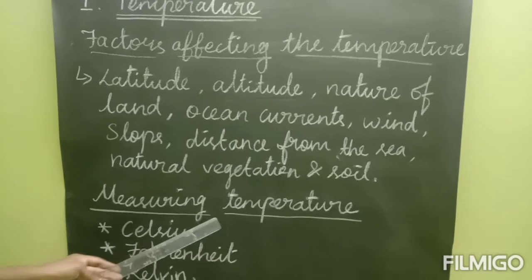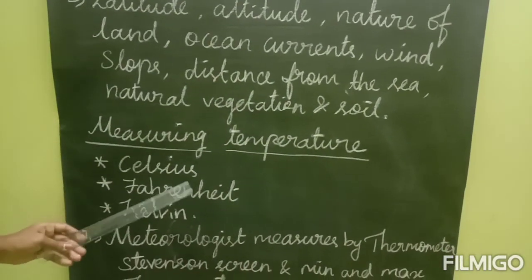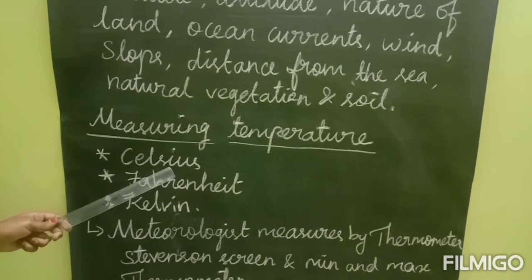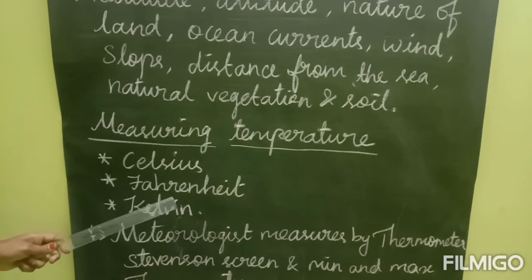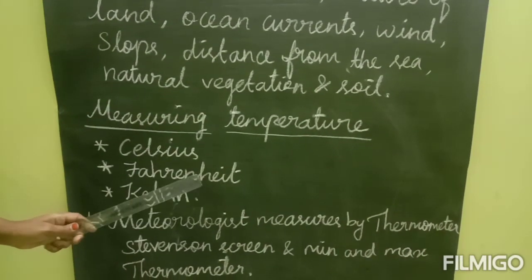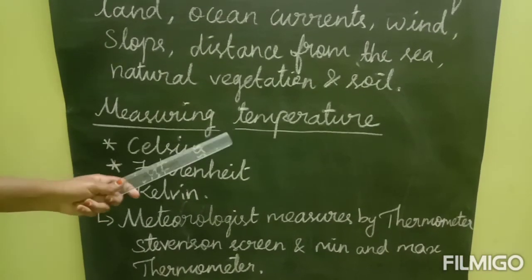Next one is measuring temperature. How do we measure the temperature? We have 3 types of scales to measure it: Celsius, Fahrenheit and Kelvin. With these 3 scales, we usually measure the temperature, that is the degree of heat in the air.